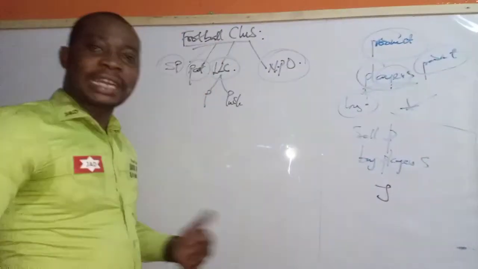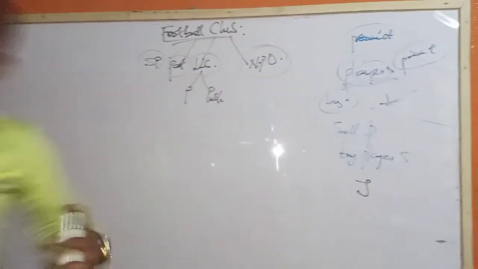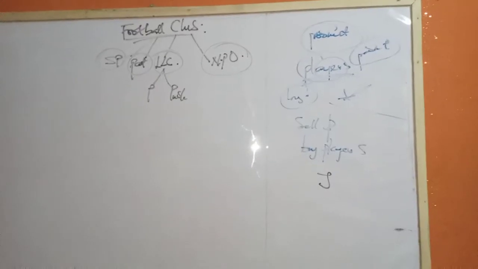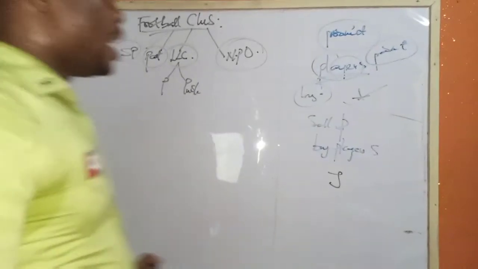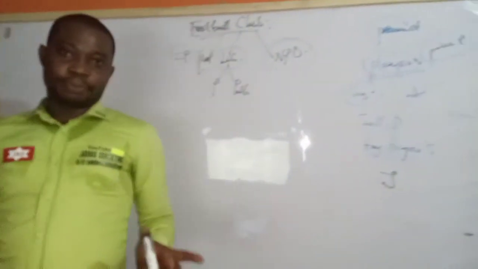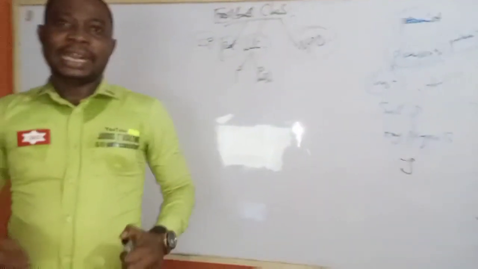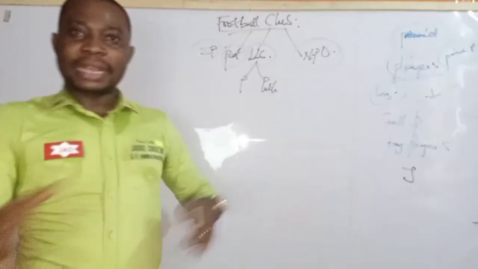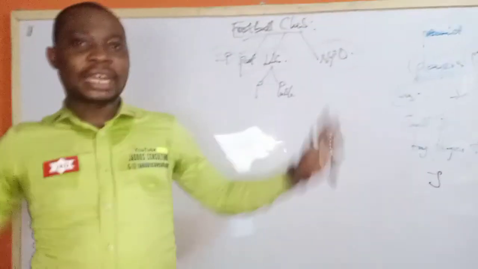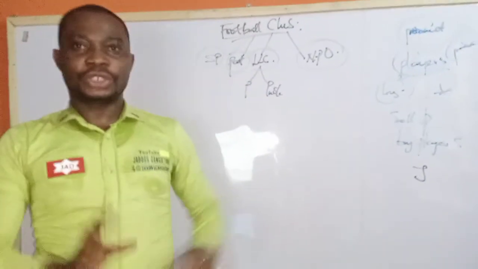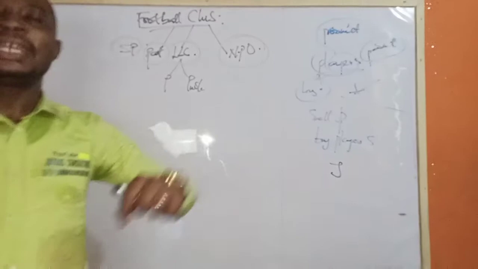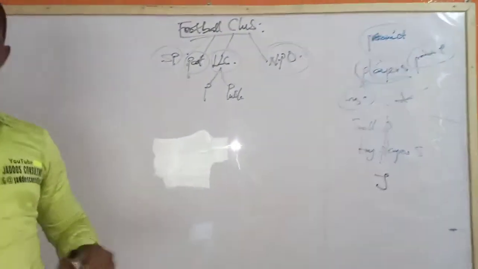So these are areas where they can generate income. You must understand the areas where a football club can generate income. But their basic attention here is on the players. They buy, they sell, and then some other inventories that are related to what they do. So you must understand how money is made, and then other things.